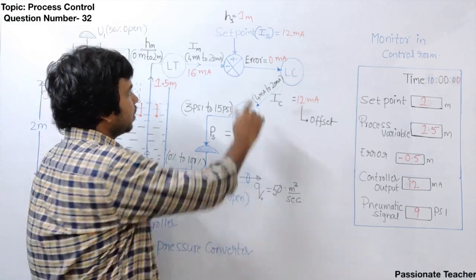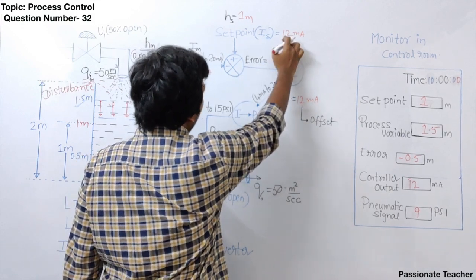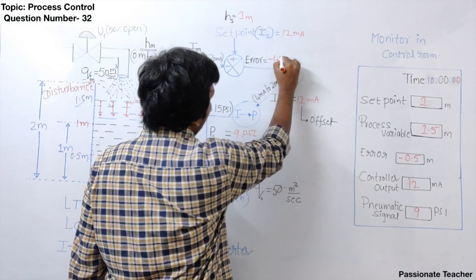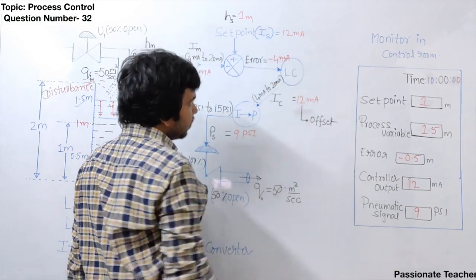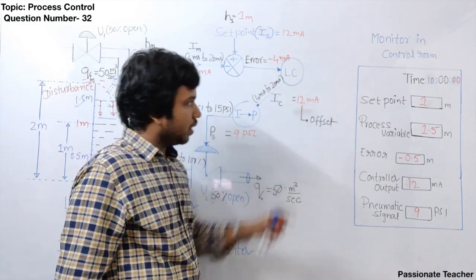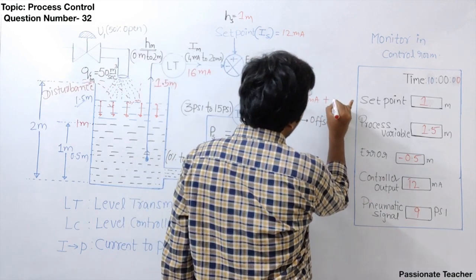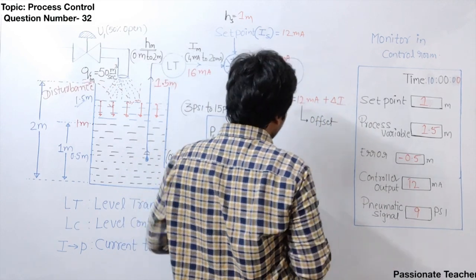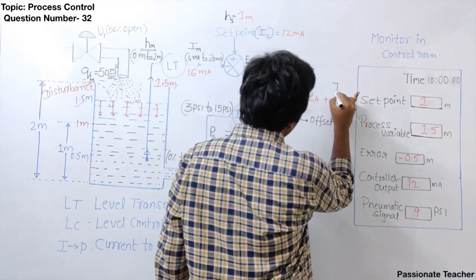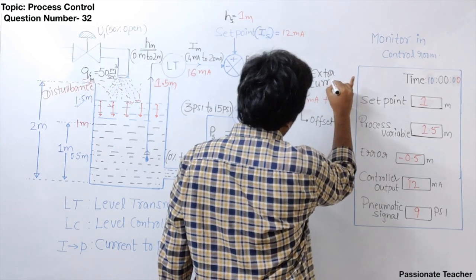How is it possible? Now if you look at the error value here, it is equal to how much? Here 12 minus 16, that is equal to minus 4 milliampere. So this is the inverse system. That means when we have a negative error, we get a positive output here. So already we have some offset. Now some extra current will be added here. Clear? This delta I, in this particular case, is called the extra current.